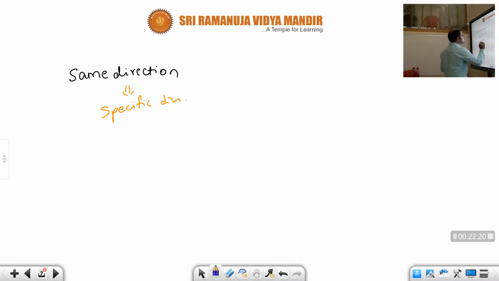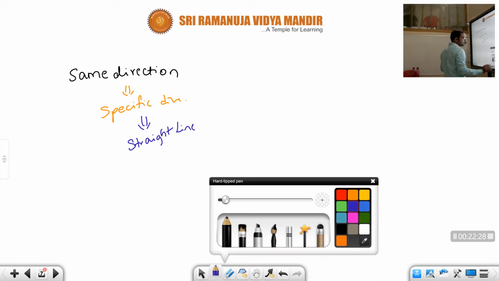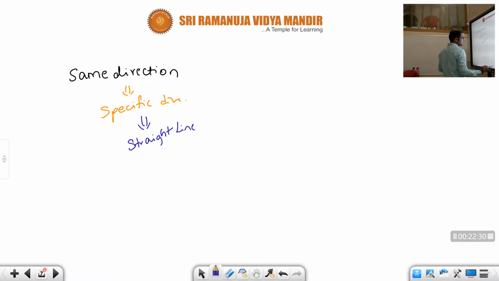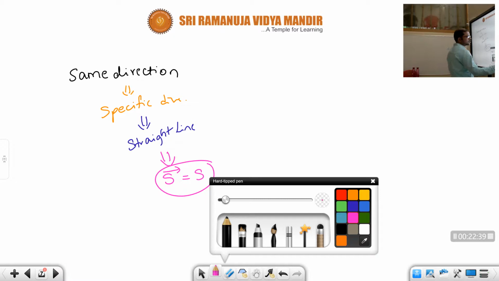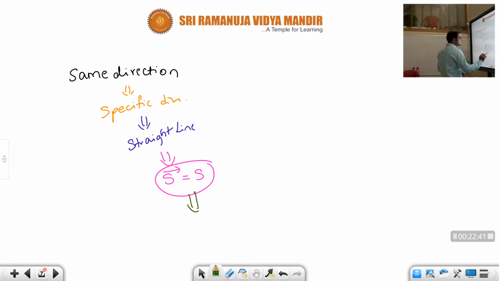In the previous sessions I said this: specific direction in the sense straight line. When the body is moving in a straight line, what is the common thing, children? Displacement and distance both are equal. Whenever the distance and displacement are equal, the velocity and speed are equal, children.